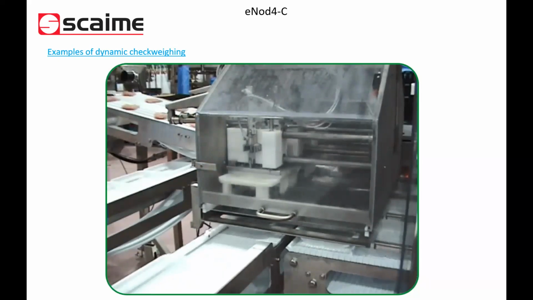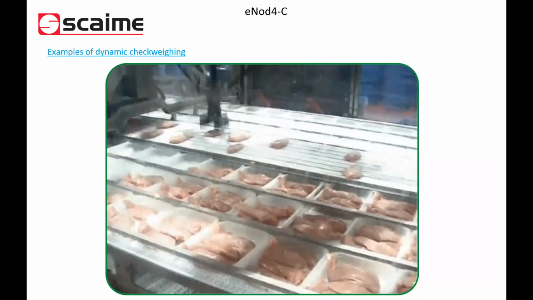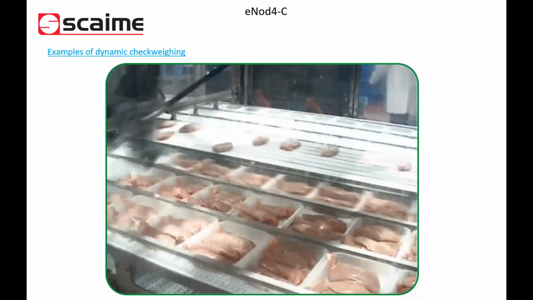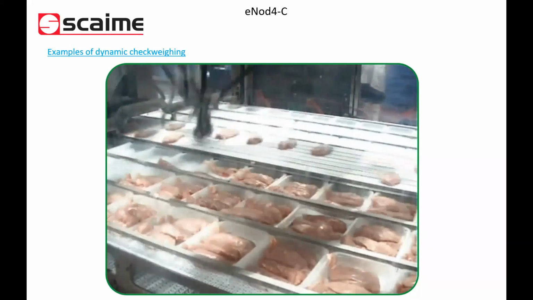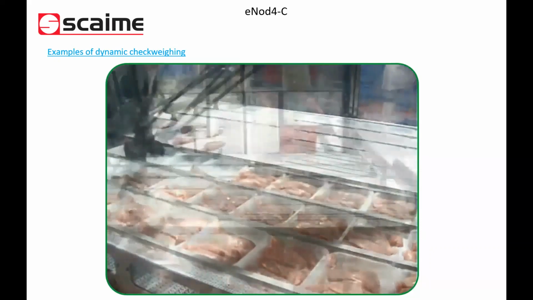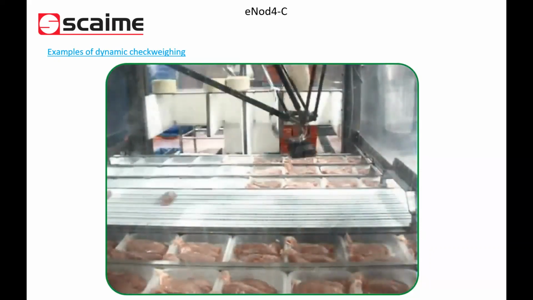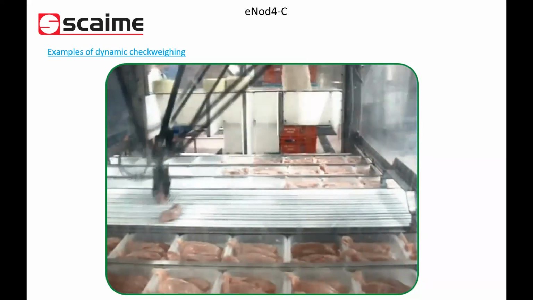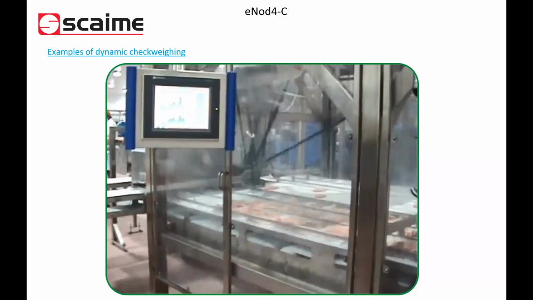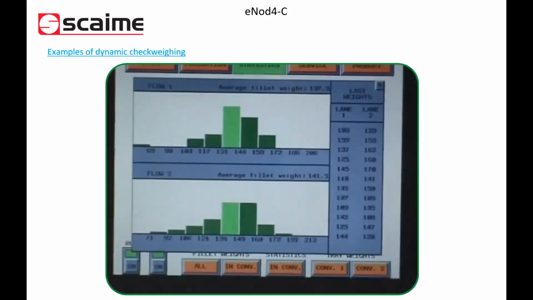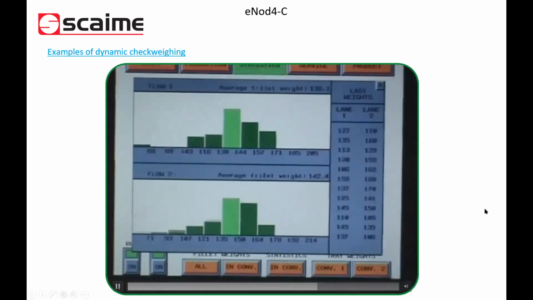So let's say the idea is to place three pieces of chicken fillet into one package and make sure that the total weight will be 600 grams as an example. So the robot is picking up specific fillets, depending on their weight. Typically in this application, the Inode4C will give the PLC the weight information, and then the PLC will manage the association of the different fillets and control the arms of the machine.